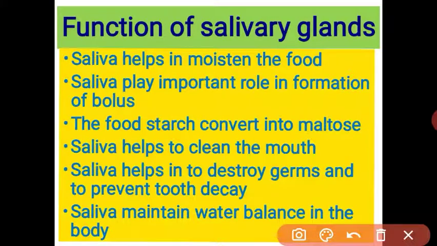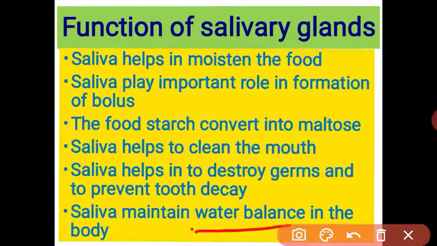Saliva also helps to clean our mouth. It helps to destroy germs and prevent tooth decay. Saliva also maintains the water balance in our body. Saliva contains 99% water. When water is secreted in less quantity, we feel thirsty, so we drink water. So saliva also helps the water balance in our body.